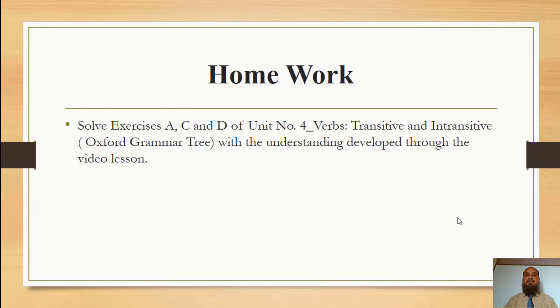It is your homework. Solve exercises A, C and D of unit number 4, verbs, transitive and intransitive, Oxford Grammar Tree, with the understanding developed through the video lesson. In case of confusion, you can contact through your class WhatsApp page.